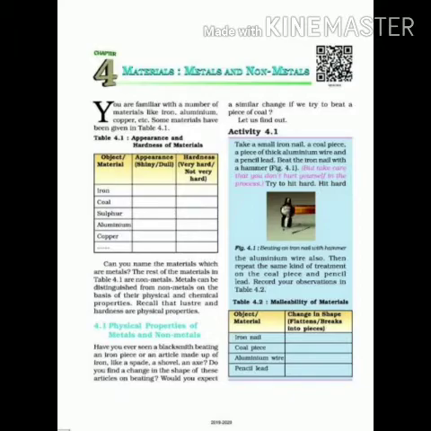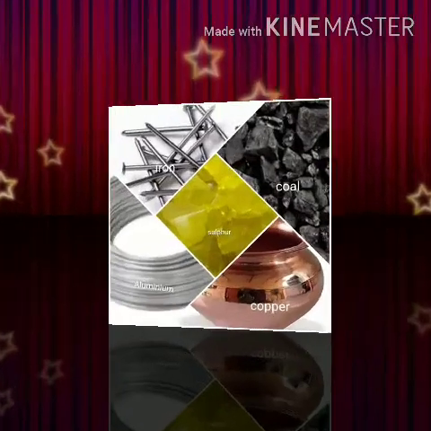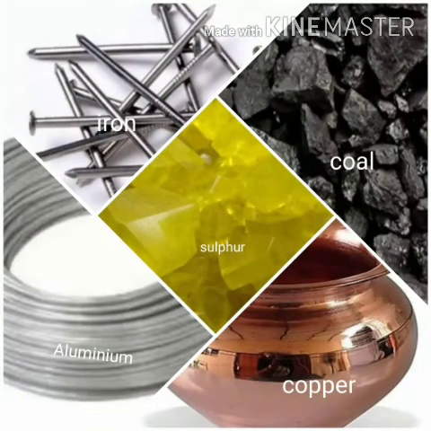After doing this, you will find that iron, aluminium and copper are the materials that appear shiny and very hard in nature, whereas the coal and sulfur are the materials that appear dull and not very hard in nature. So students, here we can conclude that the materials which have luster, meaning shiny, and are very hard in nature are considered as metals. What helps us to conclude this is the properties of these materials.